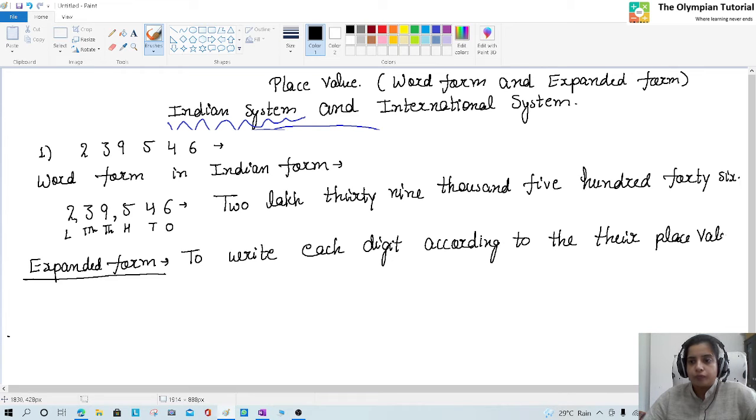And how? I will tell you. Suppose, as I am telling the number 2 lakh, it means 2 is at lakhs place. 3 is at 10,000s place. So what we are doing? We are just writing each digit with its place value, nothing else. 9 is at thousands place.